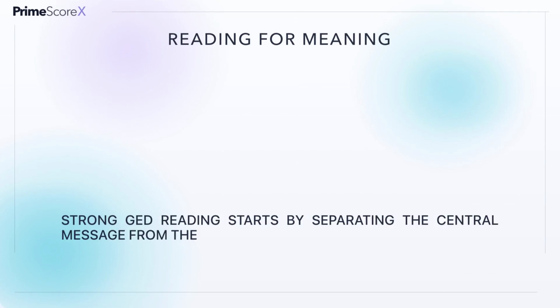On the GED Language Arts test, reading is not about remembering every sentence. Your first job is to identify the central message, then locate the details that prove or develop it. After that, you may need to make an inference, a conclusion the author does not state directly but supports with evidence. These three moves, main idea, supporting detail, and inference, form the foundation for almost every reading question.